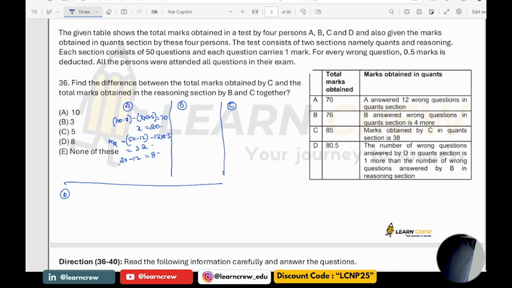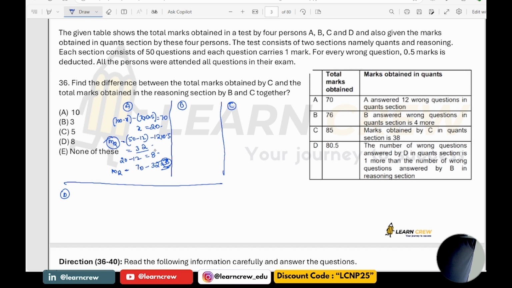So what would be the marks obtained in the reasoning section? It is 70 minus 32, which is 38. So marks obtained in quant is 32 and marks obtained in reasoning is 38 for A.